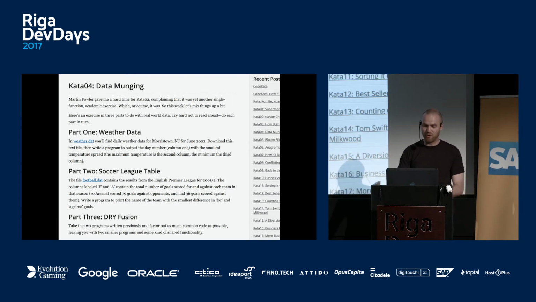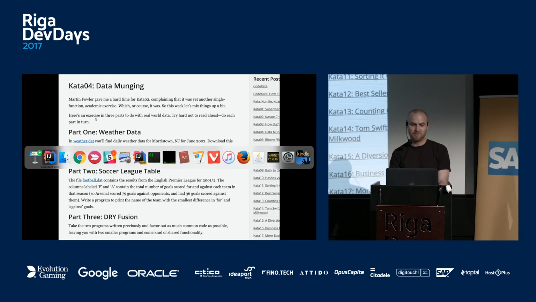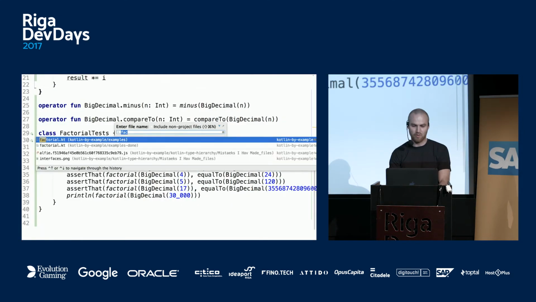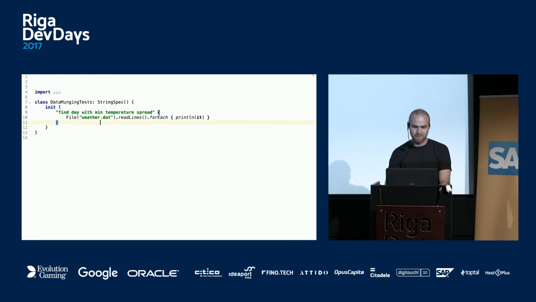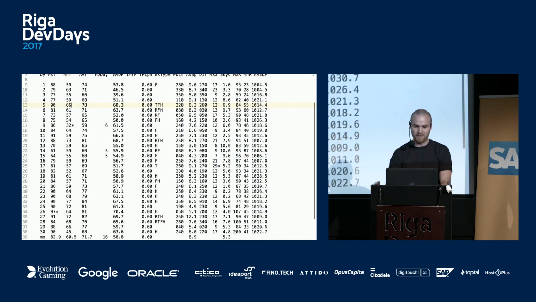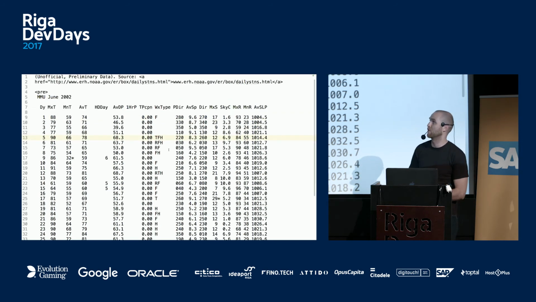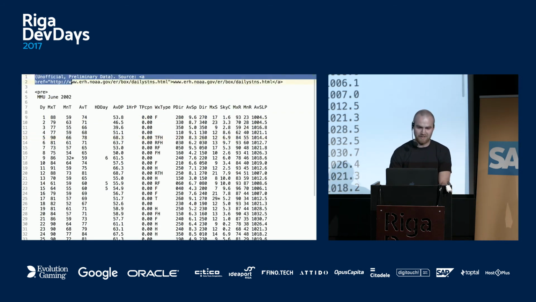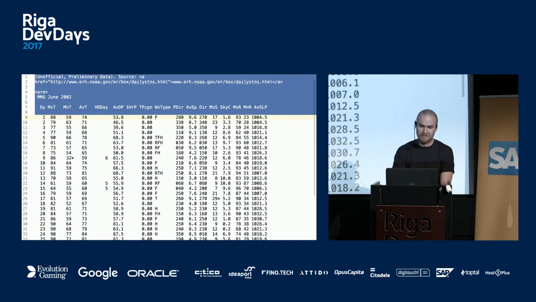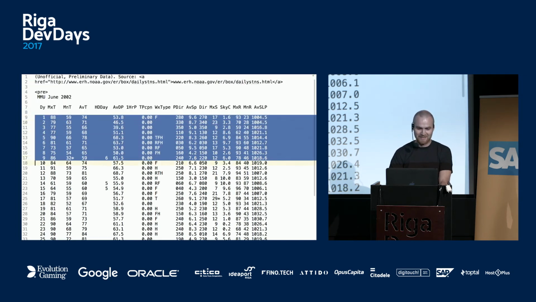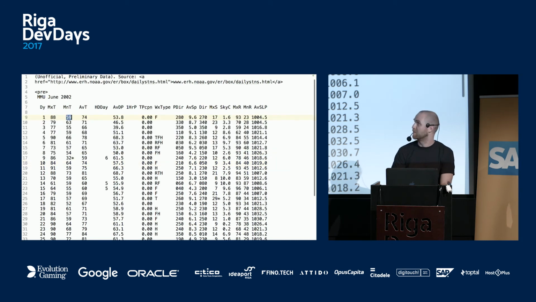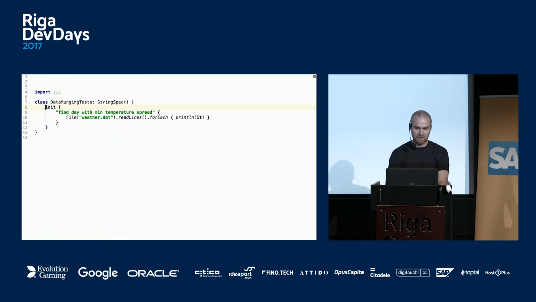I'm not going to do all of it, but I'll do just a little bit to show how Kotlin works. Here I'll show the weather data quickly. This is the text file we're going to process. Like a typical enterprise, some stuff at the top, nobody knows what it means. Then you get some data: a column with the day, the maximum temperature, and the minimum temperature. We want to find the row with the minimum difference.